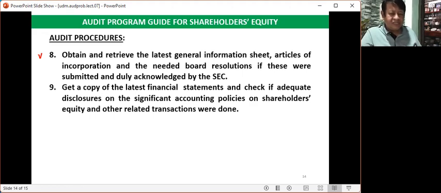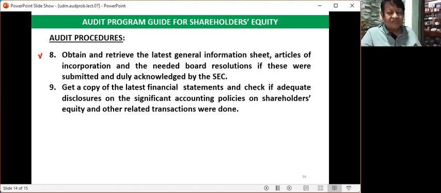Because if you will not submit the updated GIS, your corporation may be penalized once this matter came to the attention of the SEC. That is how important these documents to them. What is the logic? Because they want to see the continuity of the business existence.